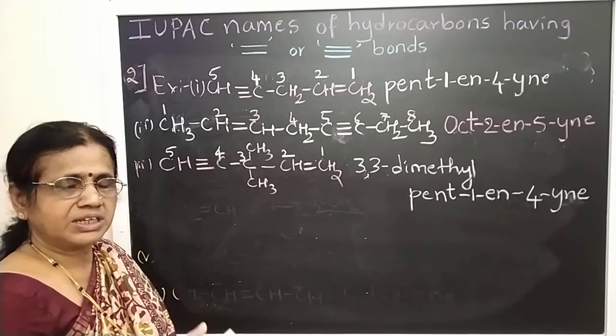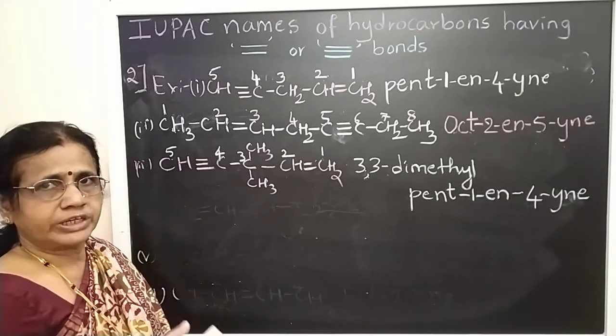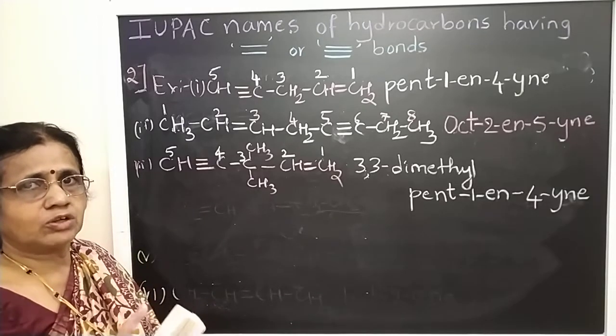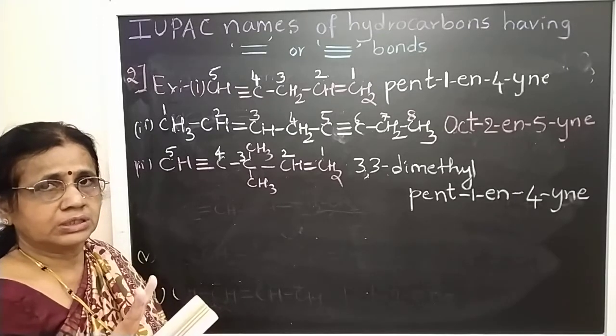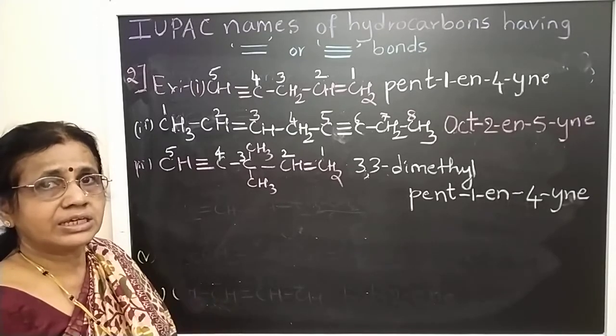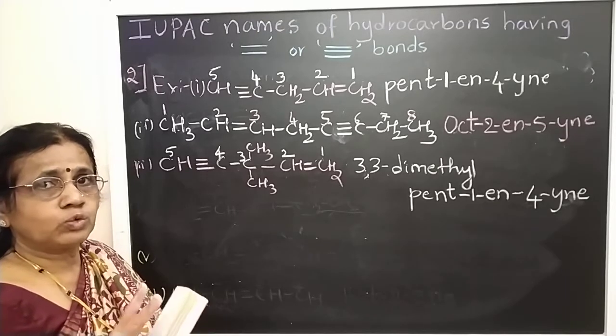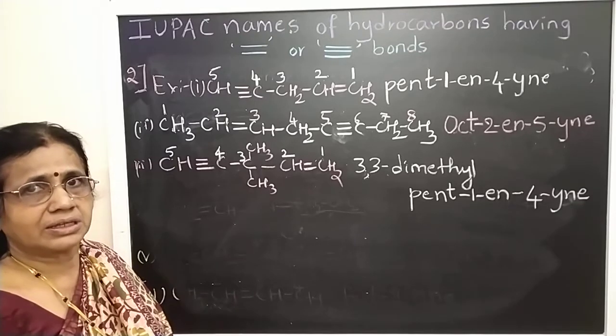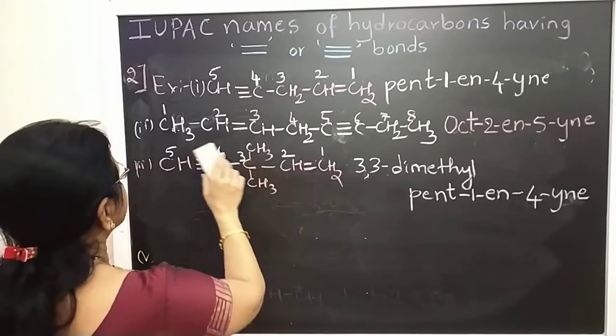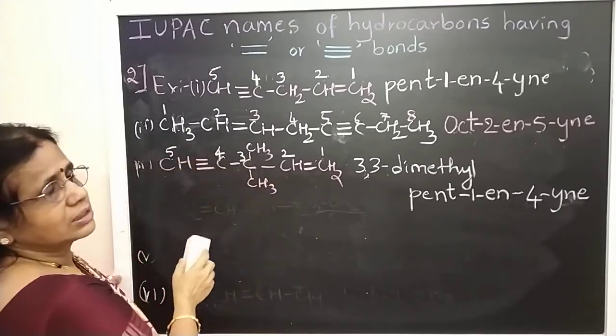Then write the position of the locant, the carbon atom having the double or triple bond. We should write diene if there are 2 double bonds, triene for 3 double bonds. Then if 2 triple bonds are there, diyne, triyne, like that. Okay, I will write the examples here about the third one.